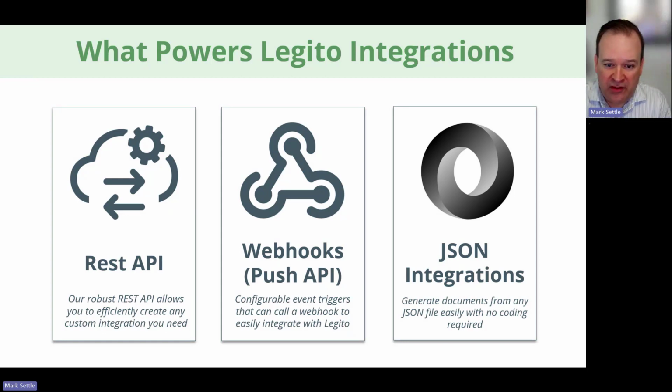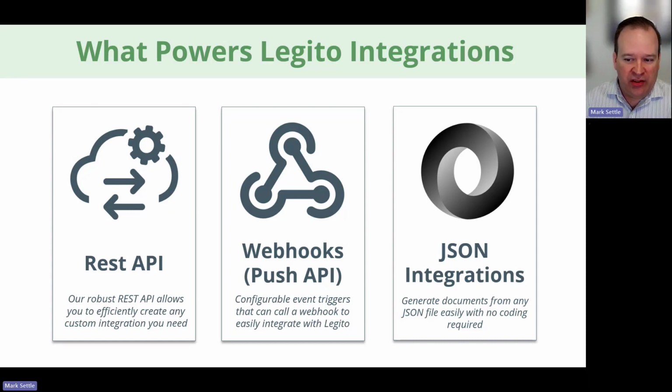The second thing we have that facilitates is the ability to use our push API to call webhooks. So you can configure a webhook in Legito and tell it to trigger on certain events. And Legito tracks close to 40 events that happen inside Legito, and any of them can be utilized to call a specific webhook and take an action. And you'll see in the Zapier integration that that can be an important piece.